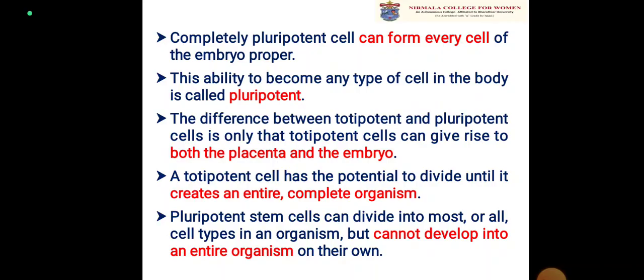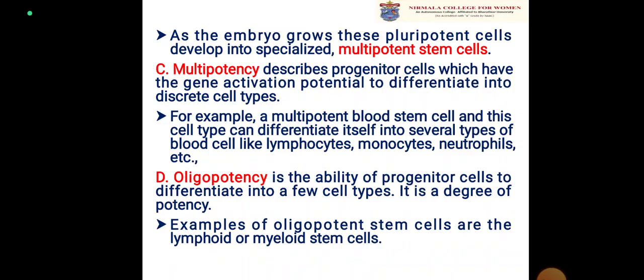So the difference between totipotent and pluripotent cells is that a totipotent cell can give rise to both placenta and the embryo, and has the potential to divide until it creates an entire or complete organism. The pluripotent stem cell can divide into most or all cell types in an organism but cannot develop into an entire organism on its own. So that is the difference between a totipotent and a pluripotent cell. As the embryo grows, these pluripotent cells develop into specialized multipotent stem cells.